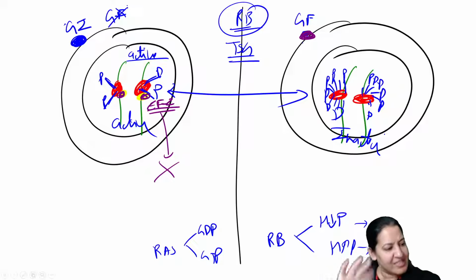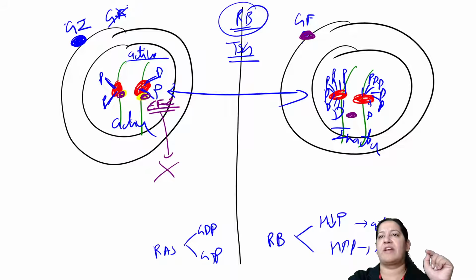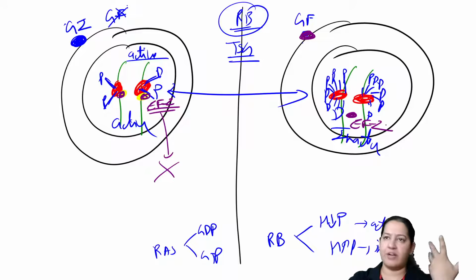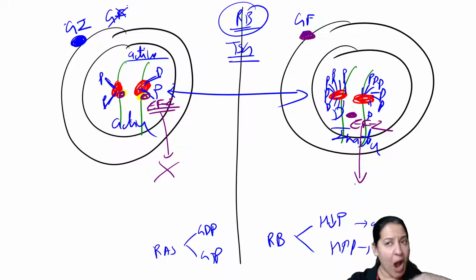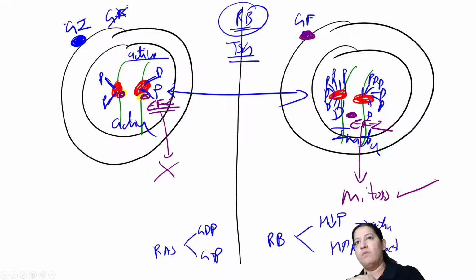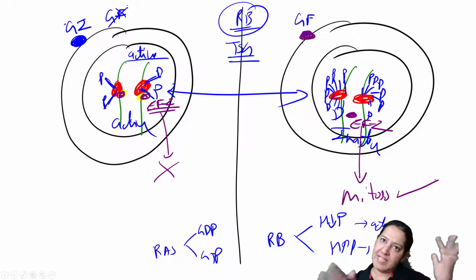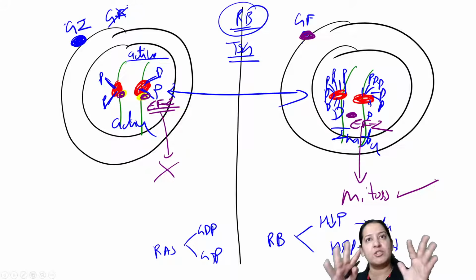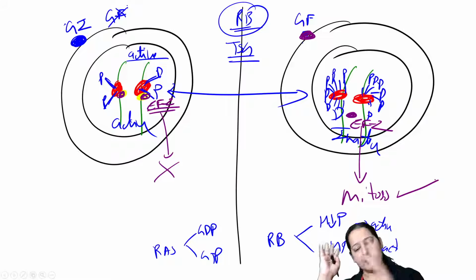So once it becomes inactive, it will release elongation factor 2. It will not hold elongation factor 2 anymore. And elongation factor 2, on being released, will perform the mitosis. So mitosis will happen. So when retinoblastoma is active, it is inhibiting mitosis. When retinoblastoma is inactive, it is causing mitosis.